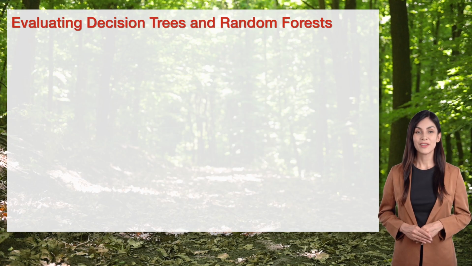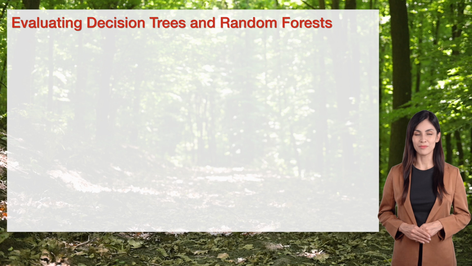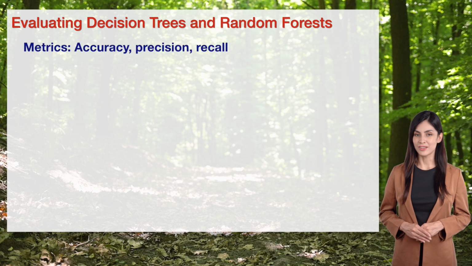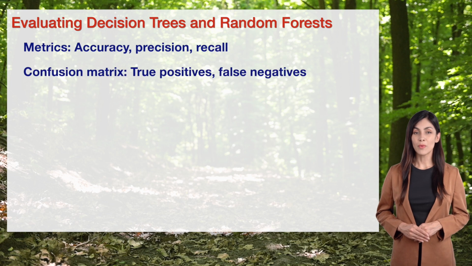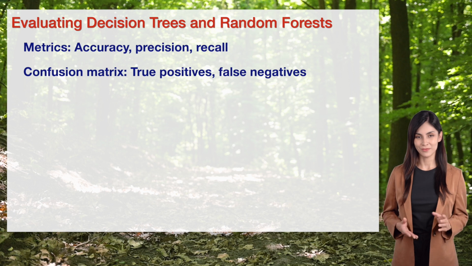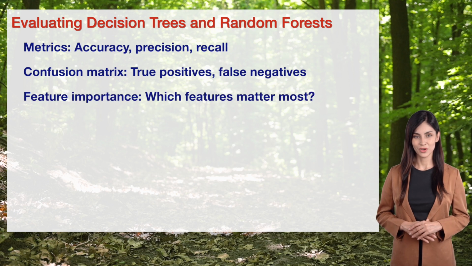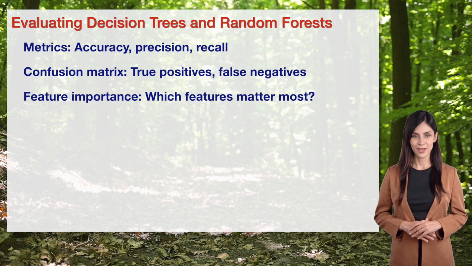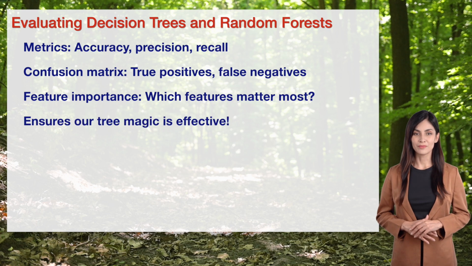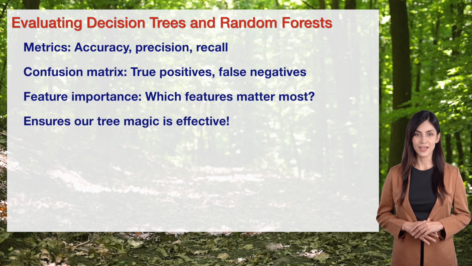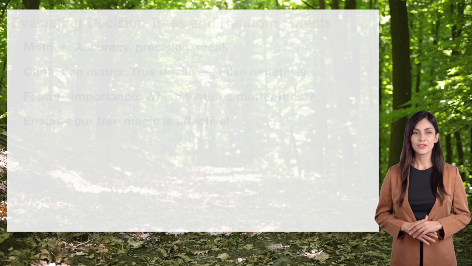Evaluating decision trees and random forests is key. We use metrics like accuracy, precision, and recall to measure classification performance. A confusion matrix shows true positives, false negatives, and other outcomes for detailed insights. Random forests also provide feature importance, showing which features matter most in predictions. This ensures our tree magic is effective, confirming the model's reliability. Let's measure our spell's success.